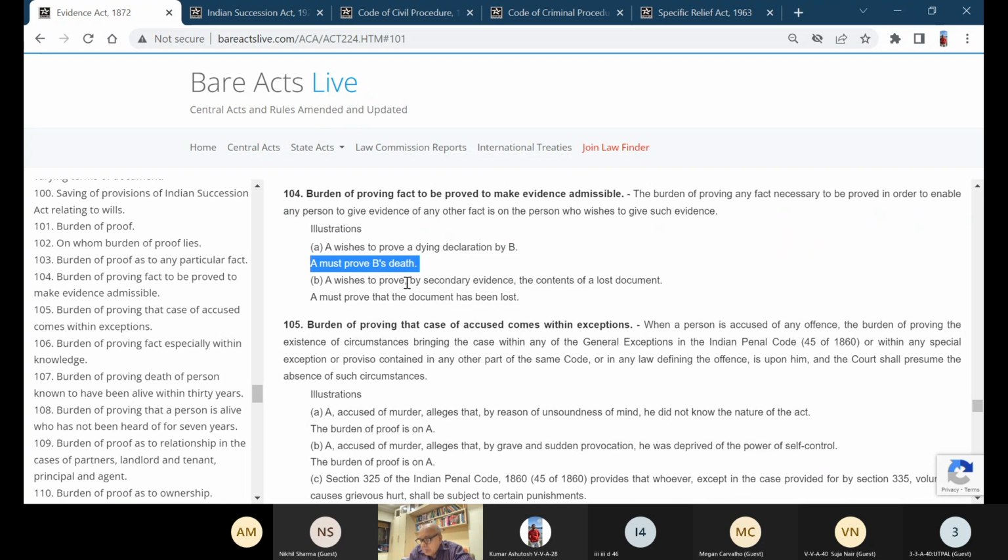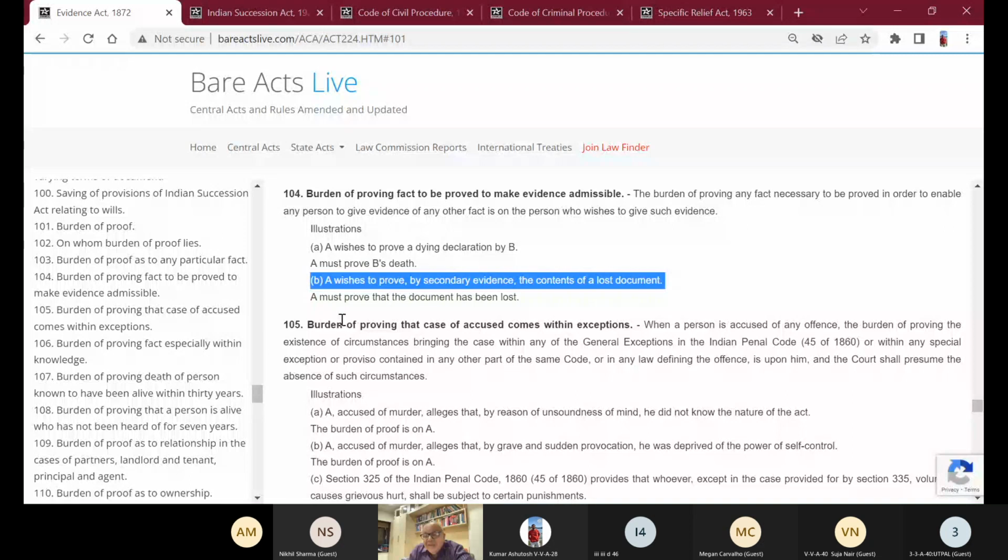B. देखिए, A wishes to prove by secondary evidence the contents of a lost document. This is a very interesting section. Burden of proving fact to be proved to make evidence admissible. Necessary to prove in order to enable any person to give evidence of any other fact. So 104 के हिसाब से you may take up the plea that this honorable court be pleased to permit me to lead evidence of secondary evidence Xerox copy.